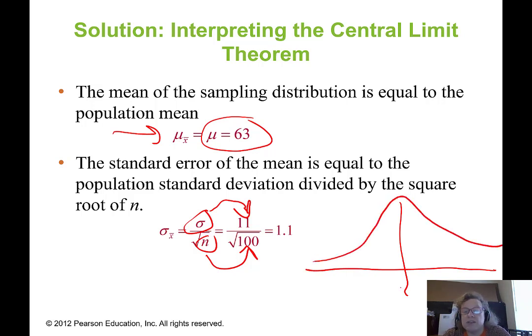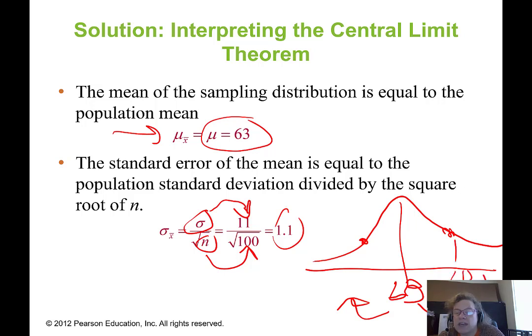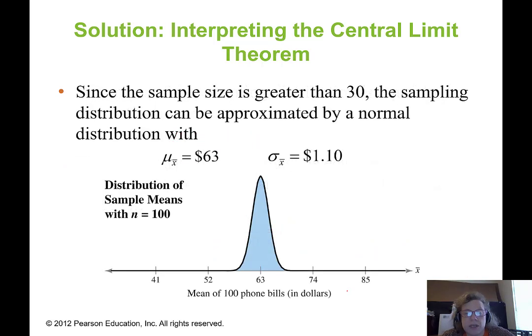We need to have it centered at 63, and then we need to have those inflection points be one standard deviation away from the mean. Since 1.1 is our standard error of the mean, we're going to add 1.1 to get up to 64.1 at that inflection point. And then we have to subtract 1.1 from 63. Let's see, that would be 61.9. Okay, so 64.1 here, 61.9 down there, and that should be what our distribution looks like. There it is. Well, they weren't as careful as I was, but you get the idea.